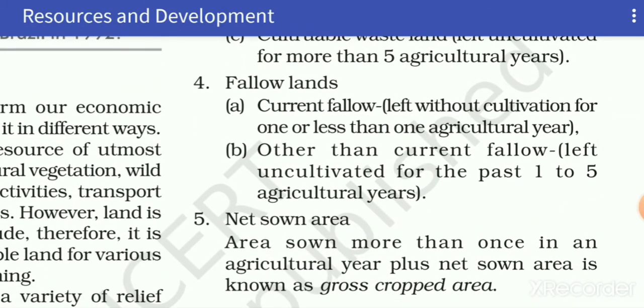It is a piece of land which is not used by a farmer intentionally to restore land's fertility as a part of crop rotation. So it is of two types. First is current fallow, which is left uncultivated for 6 months or 1 year. Second is other than current fallow, when a farmer does not grow crops for the past 1 to 5 agriculture years.